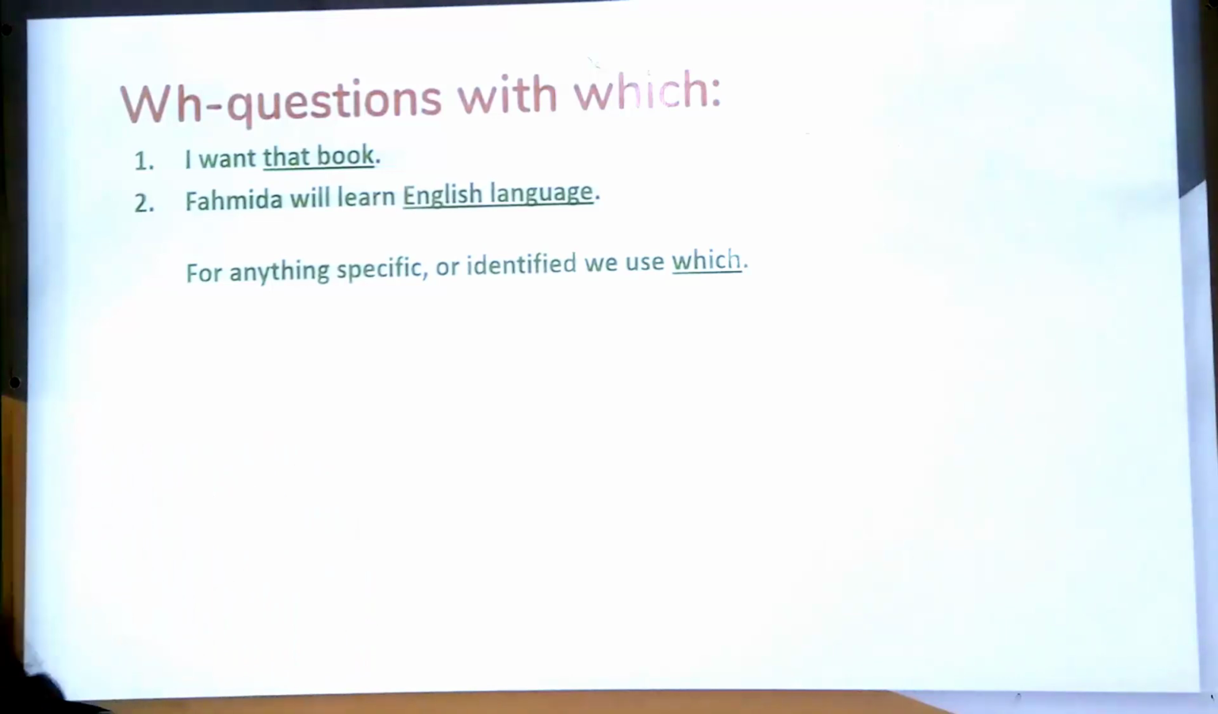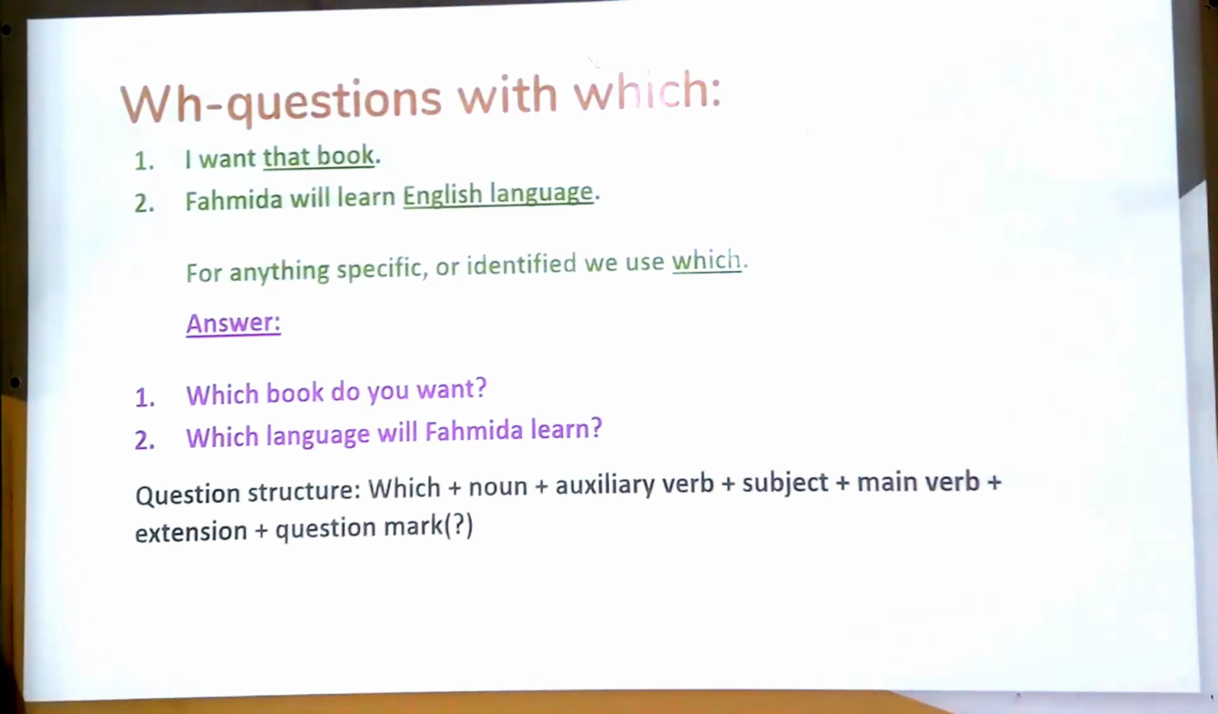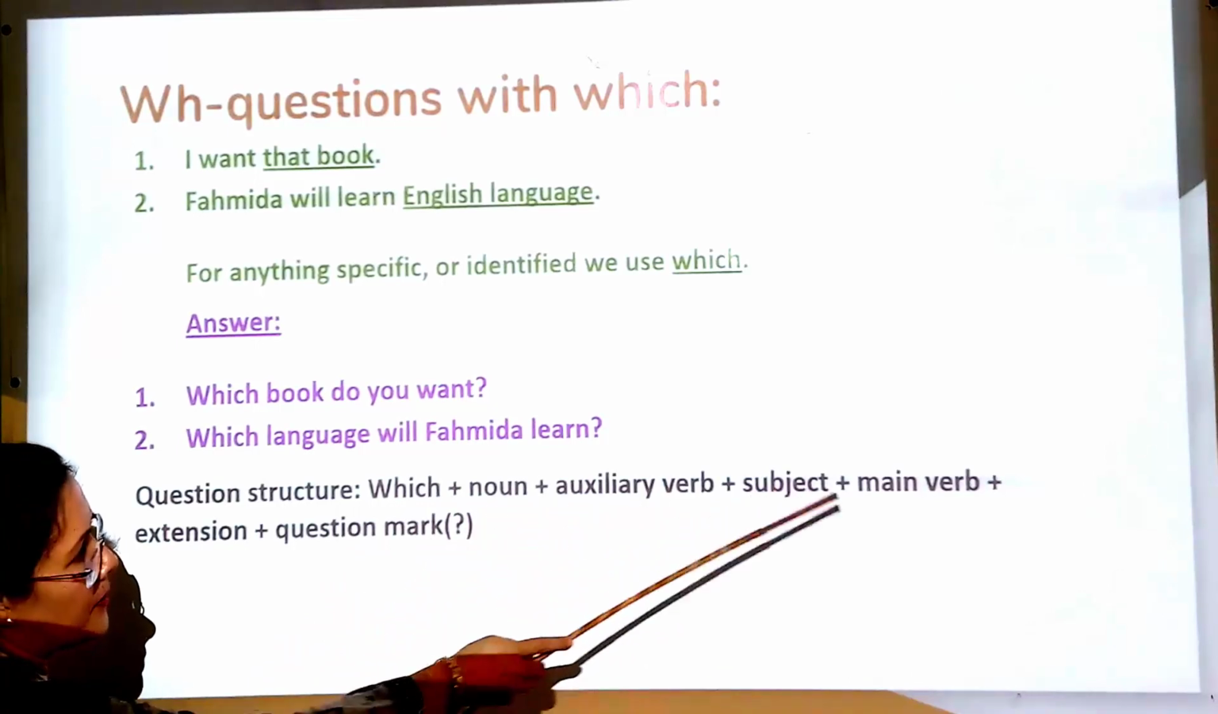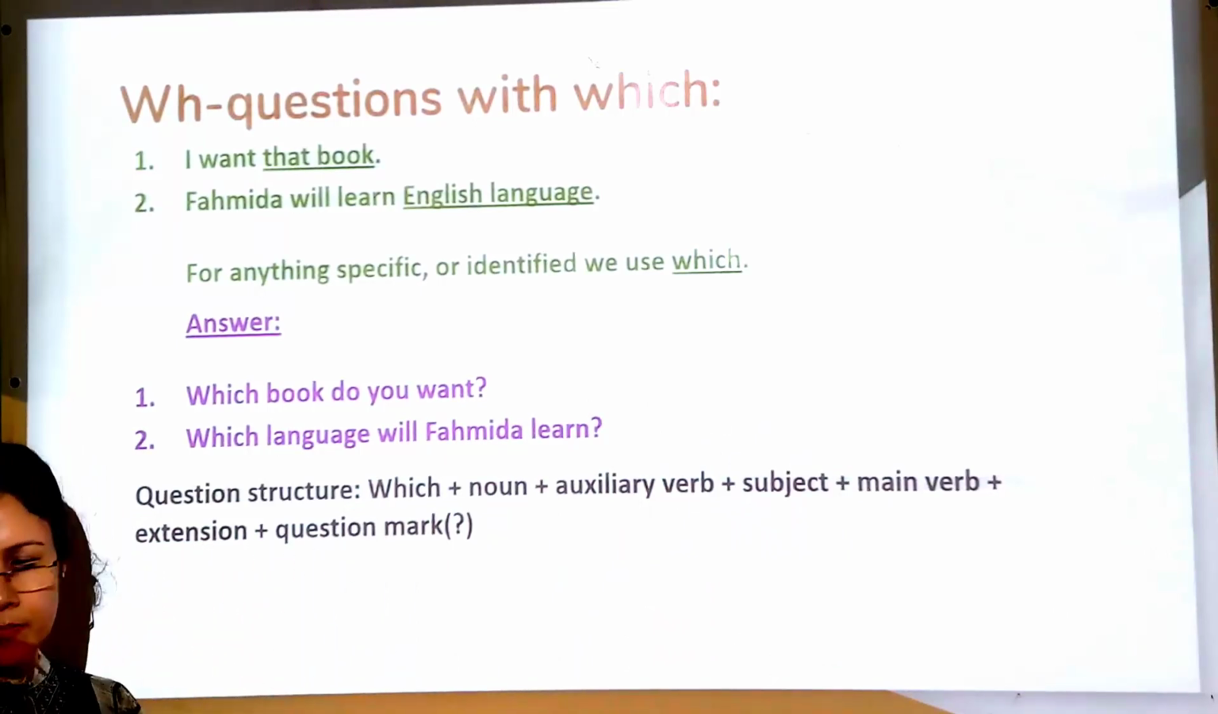Dear student, now look at the answers. Number 1, which book do you want? Number 2, which language will Fahmida learn? Dear student, now look at the structure: which plus noun plus auxiliary verb plus subject plus main verb plus extension, if there is any, plus question mark.